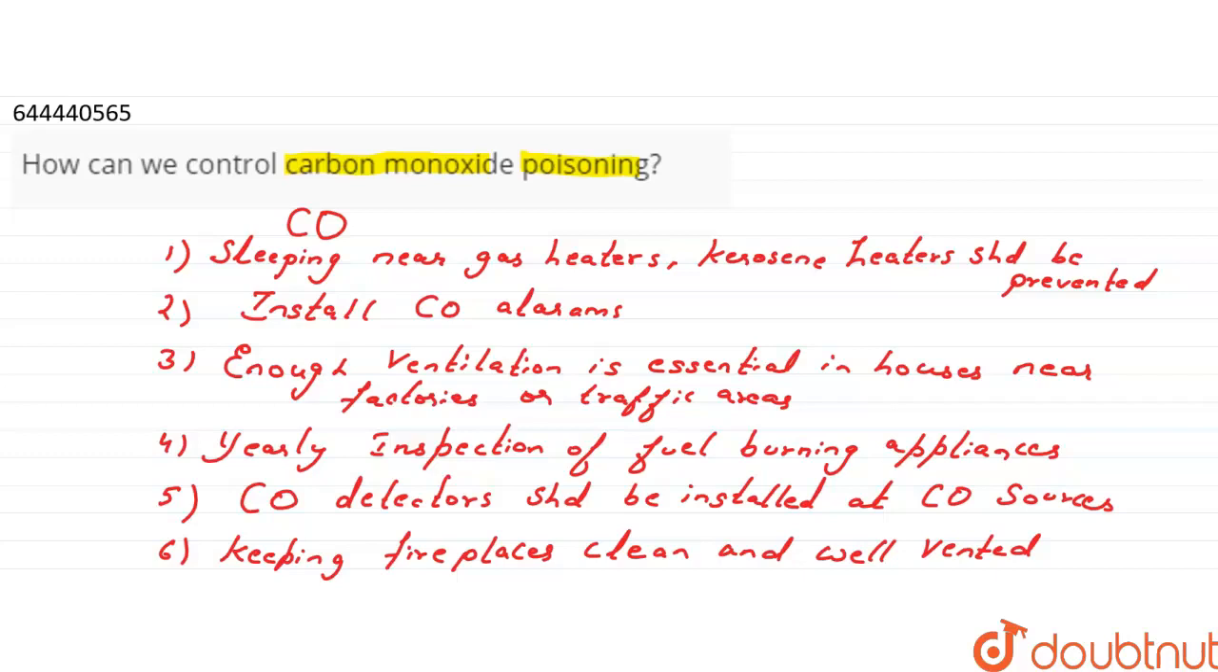That is, sleeping near gas heaters, kerosene heaters should be prevented, installing carbon monoxide alarms and also maintaining those alarms, and enough ample amount of ventilation is necessary in houses near factories or traffic areas, and yearly inspection of fuel burning appliances should be done, and carbon monoxide detectors should be installed at carbon monoxide sources, because the carbon monoxide detectors can find whether the carbon monoxide gas is being leaked there, and keeping fireplaces clean and well vented. So these are the measures to be followed to control carbon monoxide poisoning.